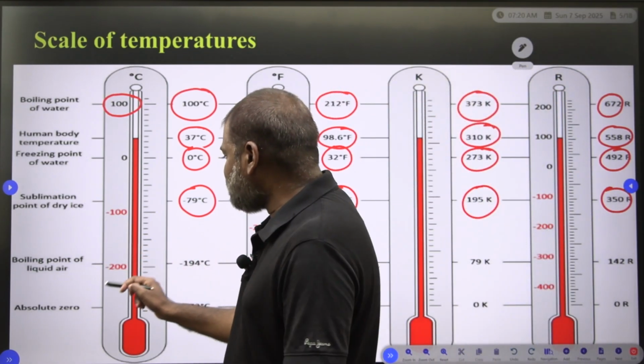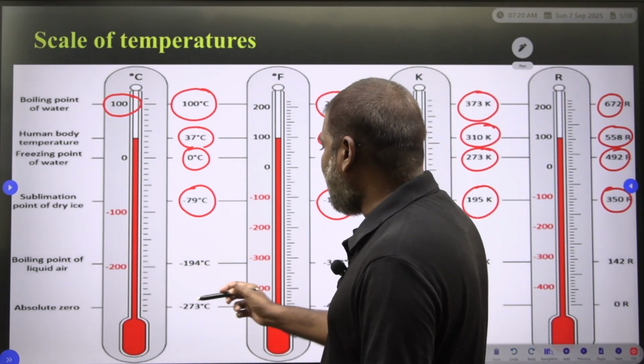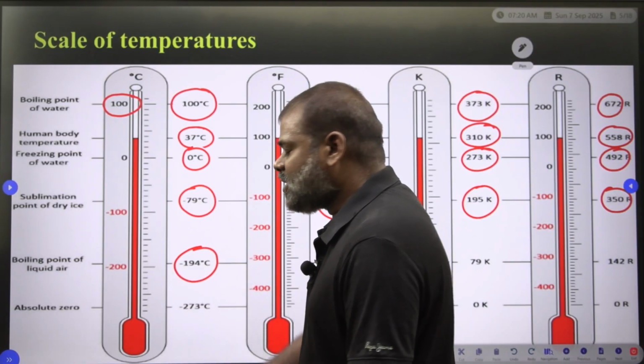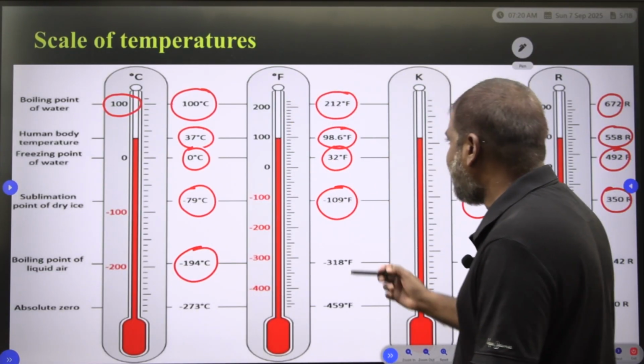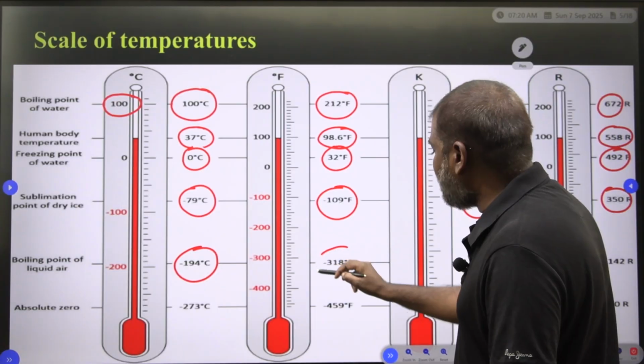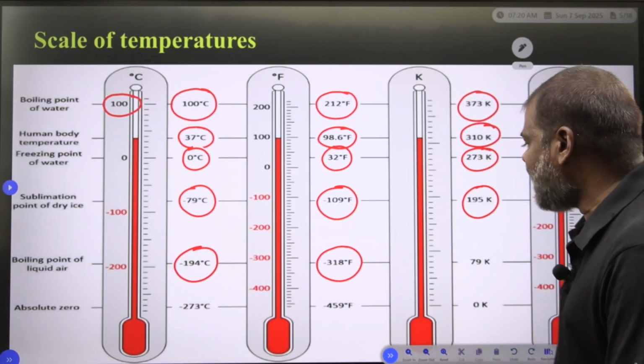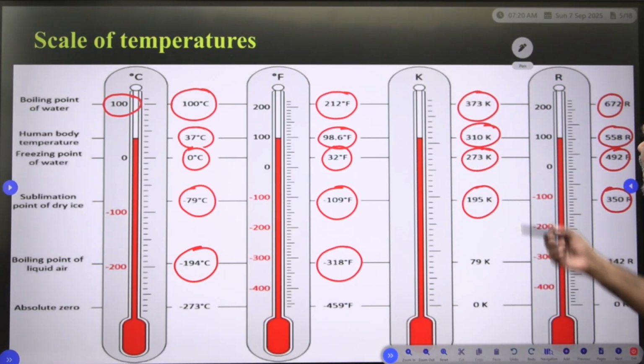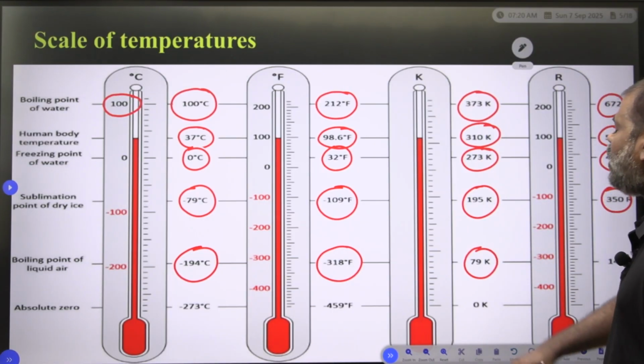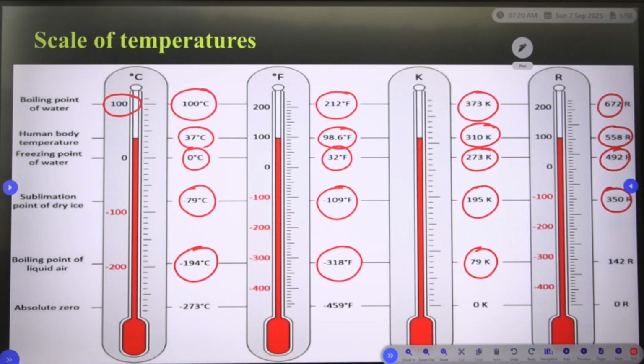The boiling point of liquid air is minus 194 degree centigrade, minus 318 degree Fahrenheit, and in terms of degree Kelvin it is 79.